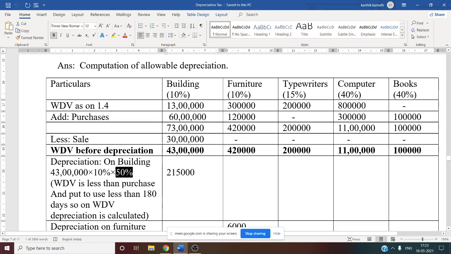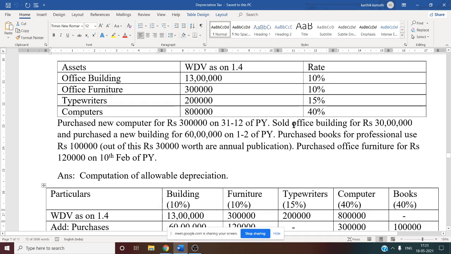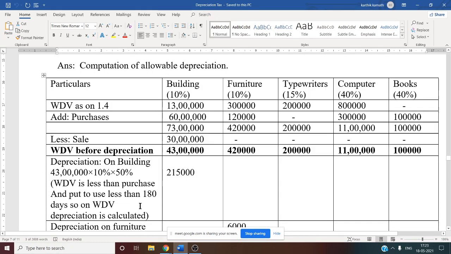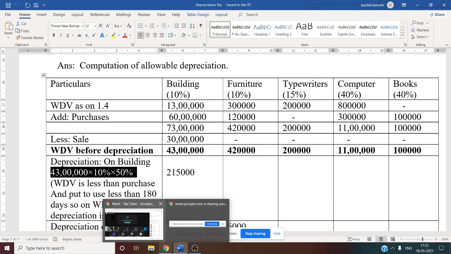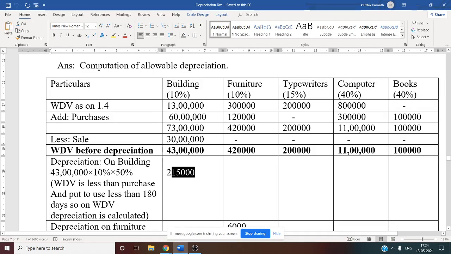Now why 50%? Because it is used for less than 180 days. How do we know? Because that building is purchased in February of the previous year, which is approximately 60 days. That is why into 50%. Or else you can do 43 lakh into 5%. Both are the same: 43 lakh into 5%, or 43 lakh into 10% into 50%. Both answers are the same, that is 2 lakh 15,000.